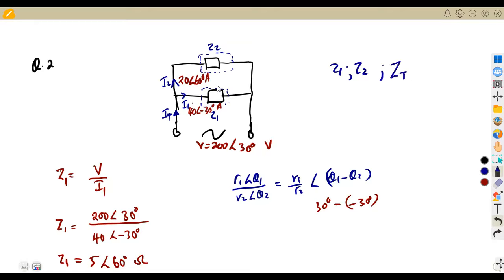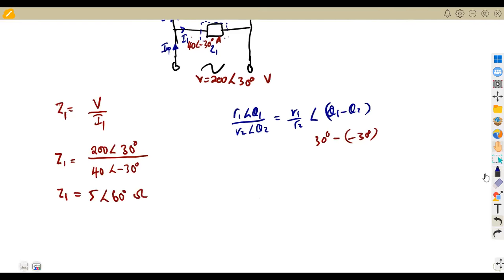In order for you to calculate the total impedance, considering the concept of parallel, product over sum, you are going to be working with the sum of these impedances. So it is also best that you give the equivalent of this in rectangular form. So you can write it in rectangular form. This is in polar form, or we can have this in rectangular form.